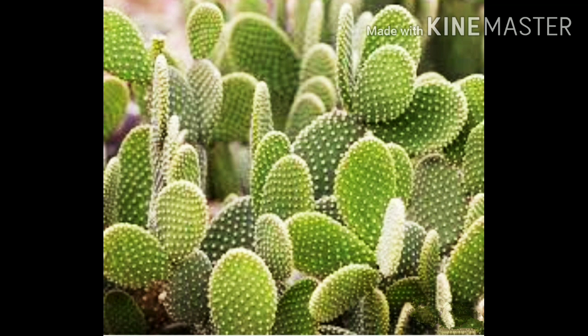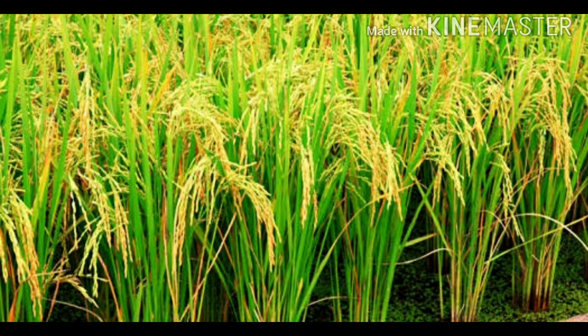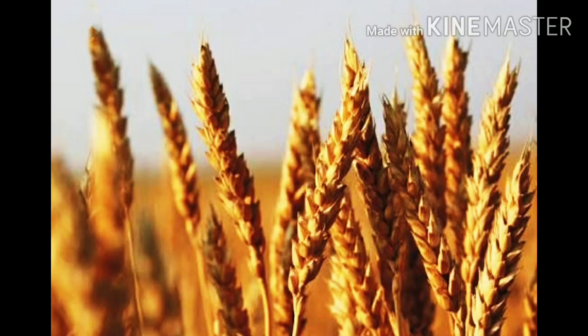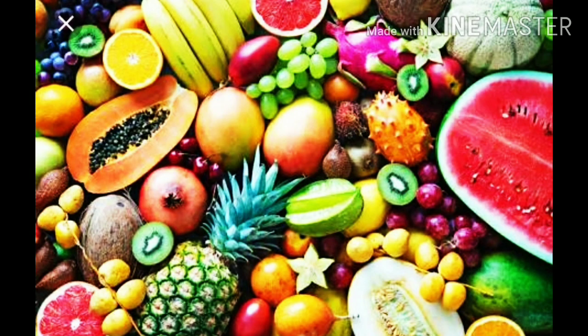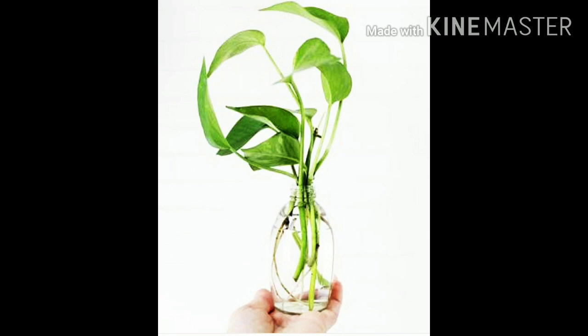Moreover, there is a lot of variety in the same type of plant. It means that there are different varieties of rice or wheat, different types of flowers, and fruits of different flavors. Some plants grow even without a stem, leaves or roots.